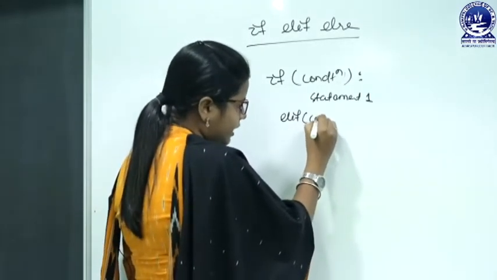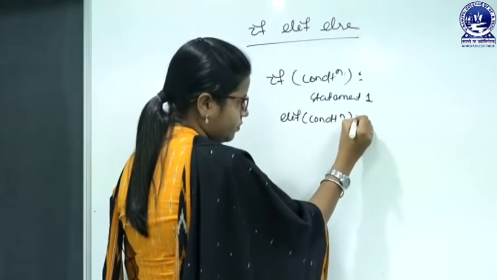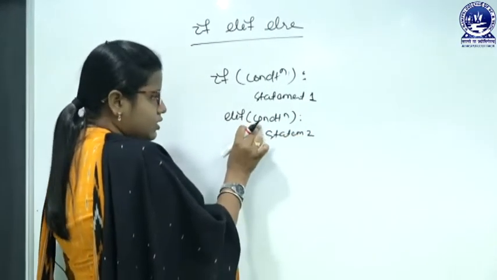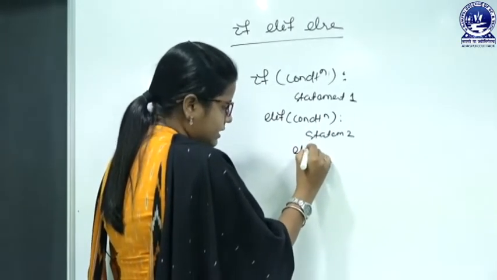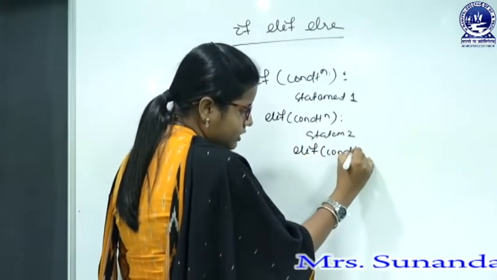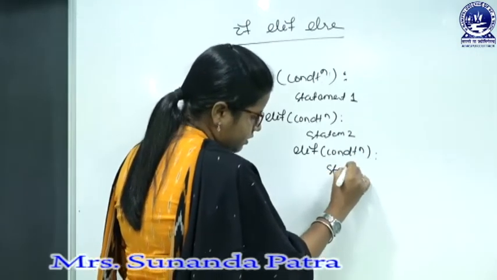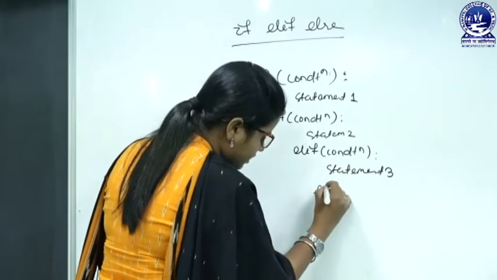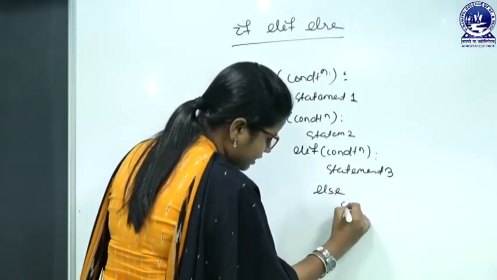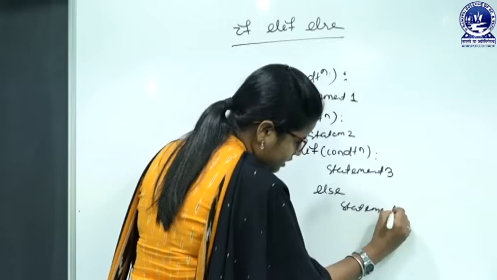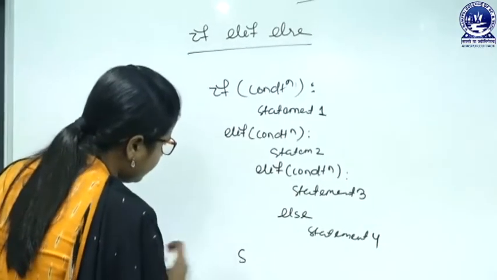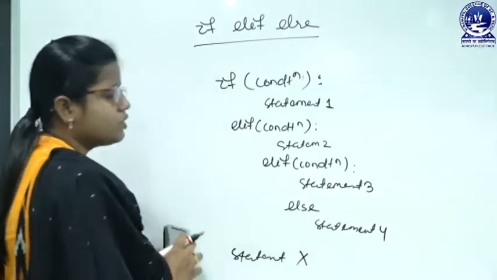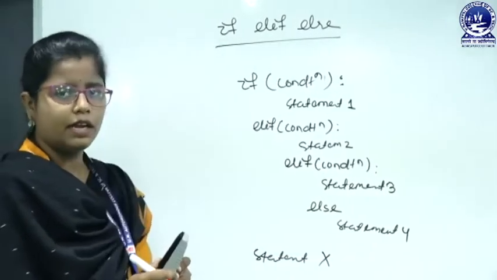So elif, again a condition. Suppose statement 2. If this condition is false, then we will go for the second elif. Again we have to check a condition here. For the true of that condition, suppose statement 3. Next, suppose else, here I have mentioned statement 4, and after that here is the statement X. Okay, so this is the basic syntax of the else if ladder.